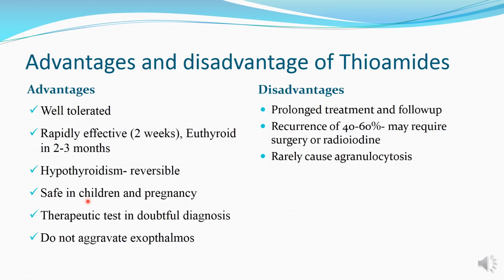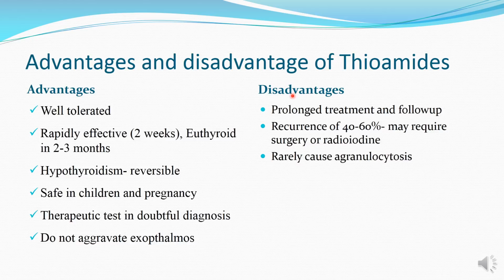It is safe in children and pregnancy, particularly propylthiouracil, which does not cross the placental barrier and milk barrier. When the therapeutic test does not indicate any diagnosis, we can still use thioamides, which are safer, and they do not aggravate exophthalmos in Graves' disease.